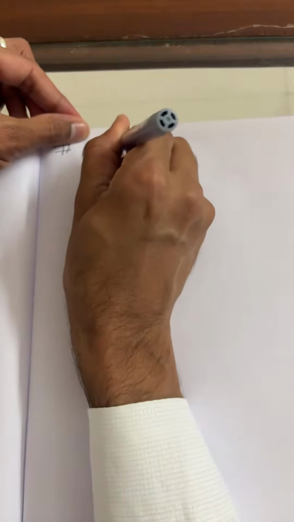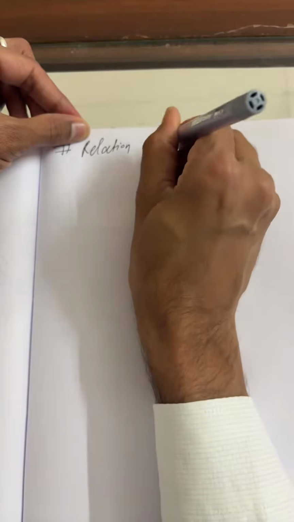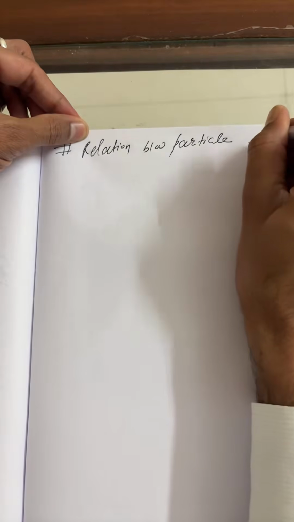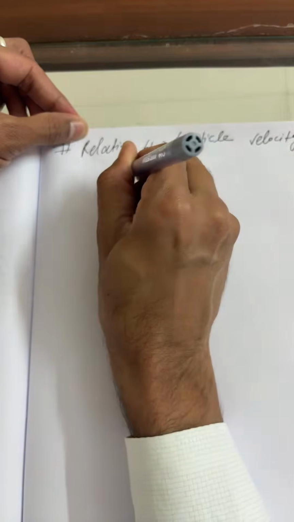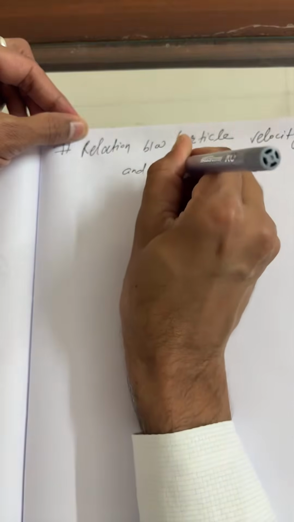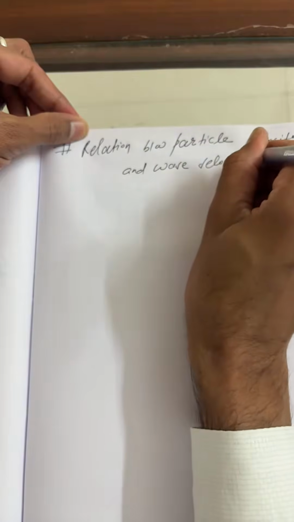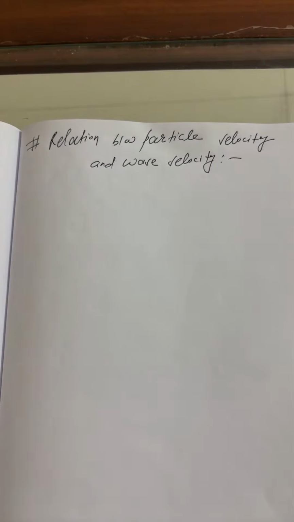This is the relation between particle velocity and wave velocity.